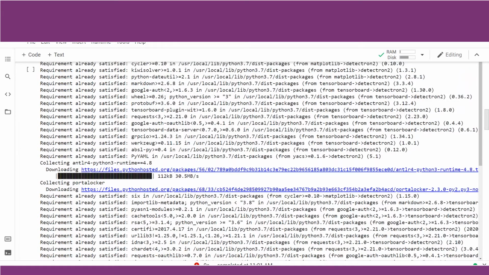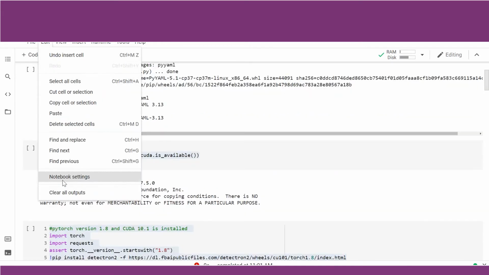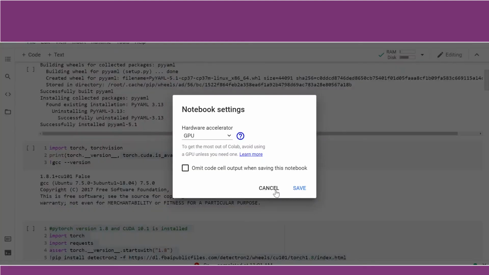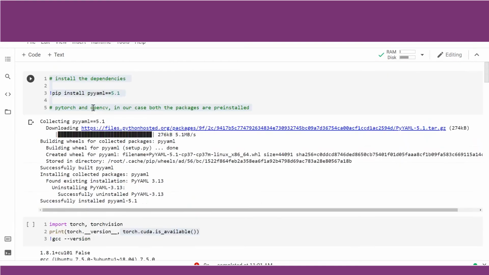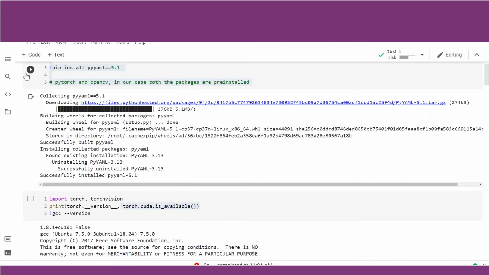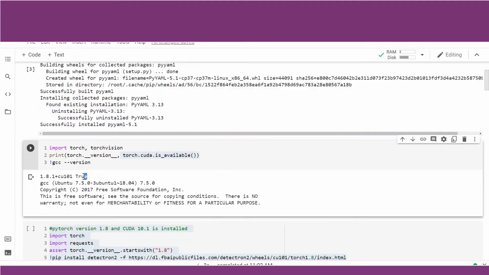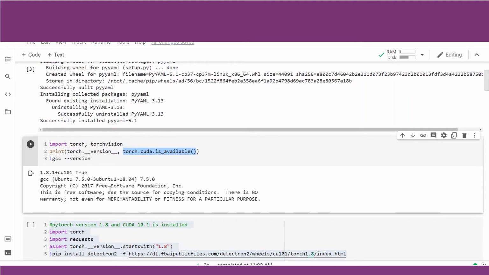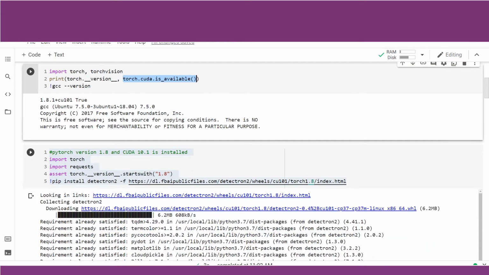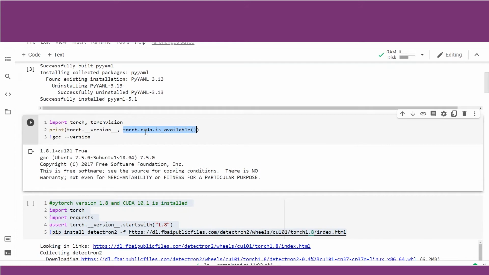I got it. In between the session we changed the notebook settings to GPU, which has resulted in the entire runtime getting reset. So we may have to rerun all the code which we have written. Let us do that. Now you can check, this has been coming as true. I skipped this step and it has resulted in us rerunning all the code. These are the typical errors or bugs which we get when we are running the code for the first time.